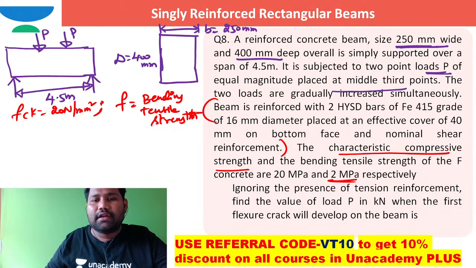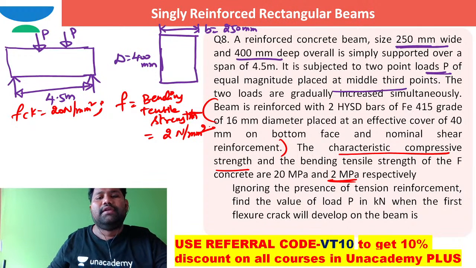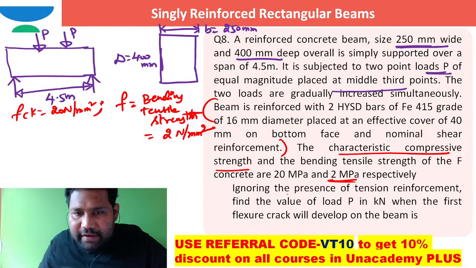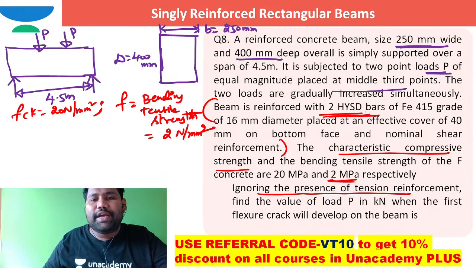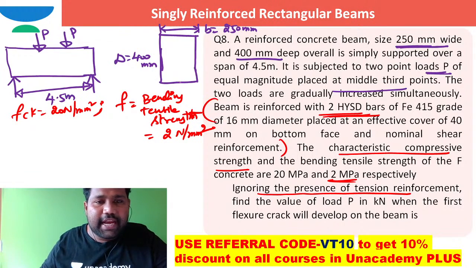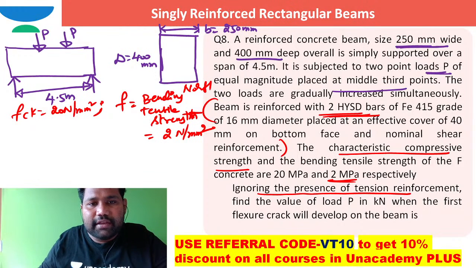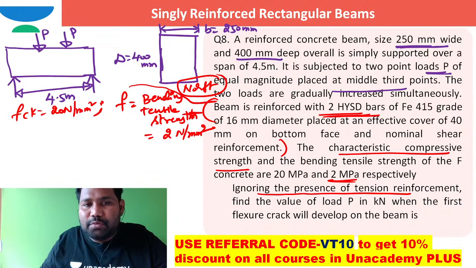So ignoring the presence of tension reinforcement, they have clearly given a hint to ignore the tension reinforcement. That means don't take any tension reinforcement of these two HYSD bars. You can assume there is no reinforcement.